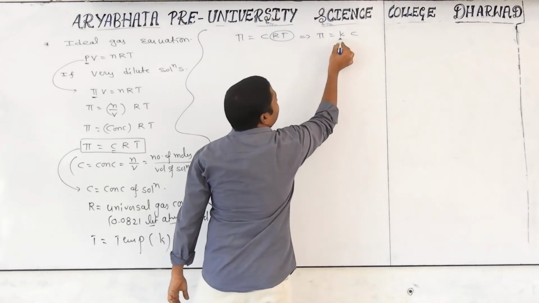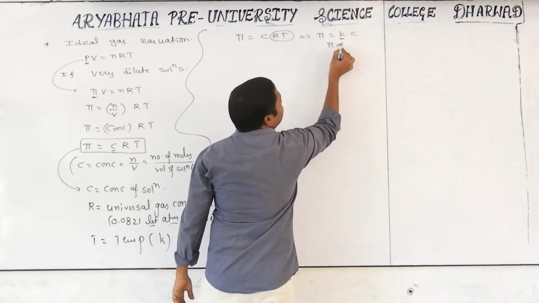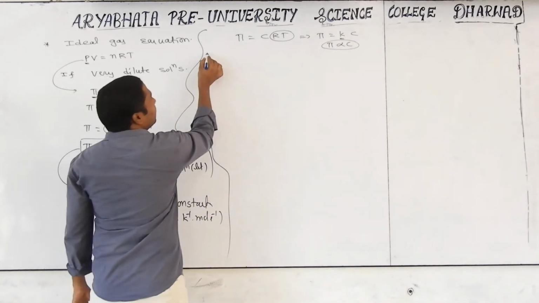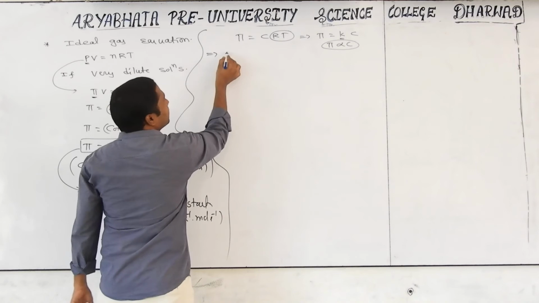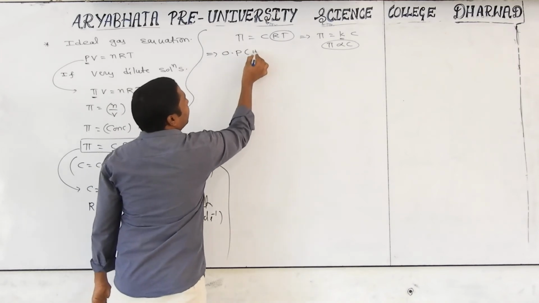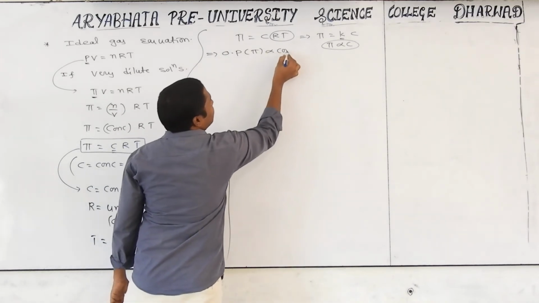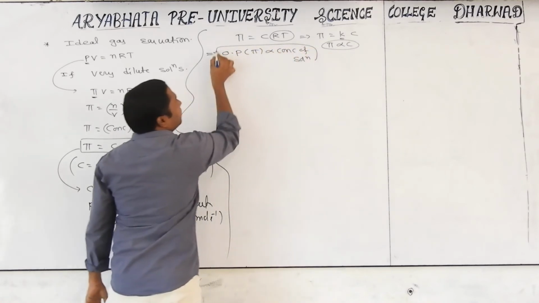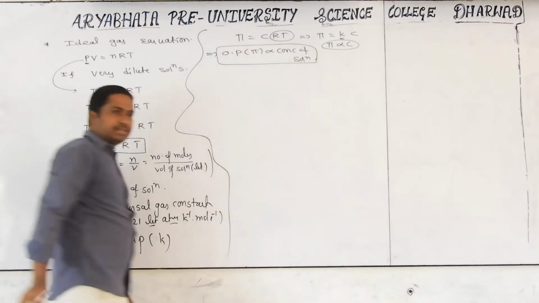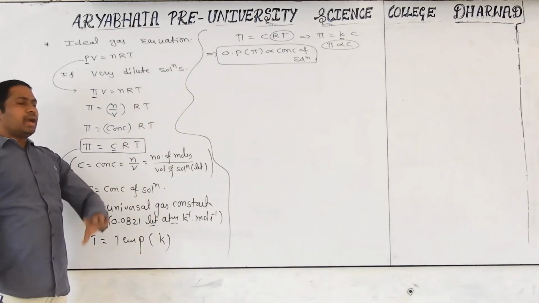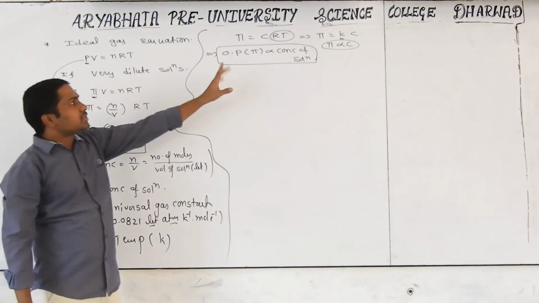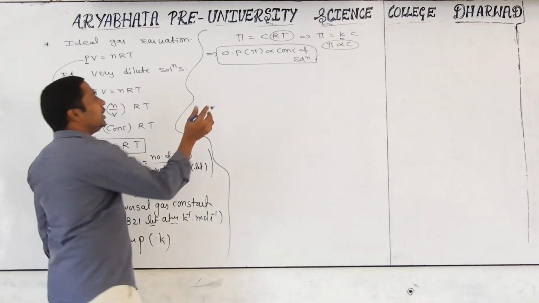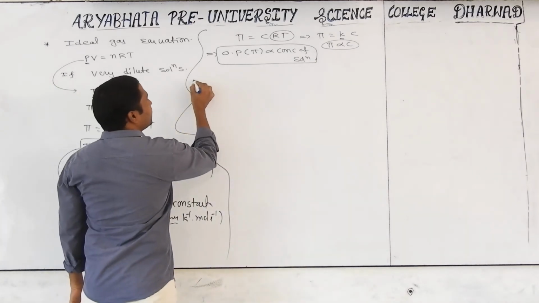If I want to remove the proportionality constant, then I should write proportionality. So what is the meaning here? For all solutions, osmotic pressure pi is directly proportional to the concentration of the solution. Very important to solve some important bits. Take any solution: osmotic pressure is directly proportional to the concentration of the solution. Now we are discussing some important terms here.